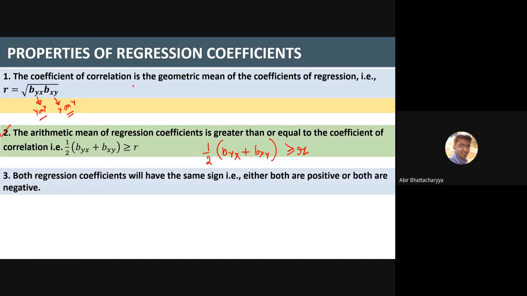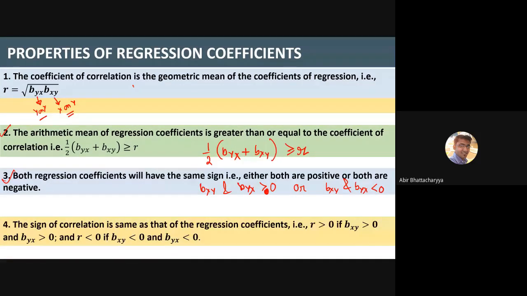Both regression coefficients will have the same sign, that is, either both are positive or both are negative. This is very important. Both bxy and byx are either positive or negative together. It is not possible that bxy is positive and byx is negative. So either bxy and byx both are greater than 0, or both are negative. As I told you.